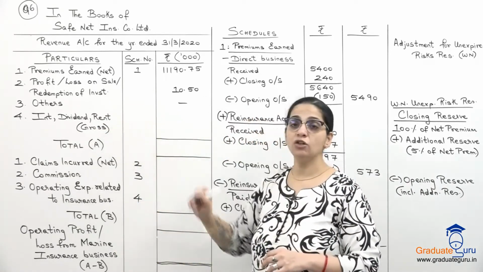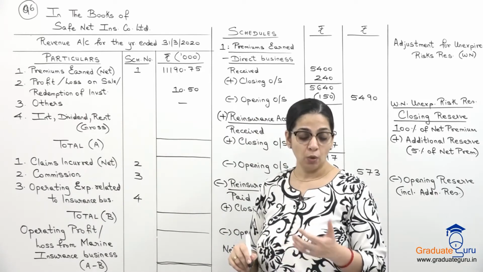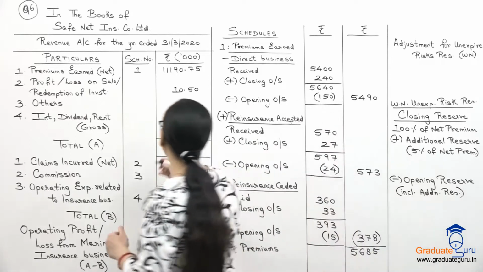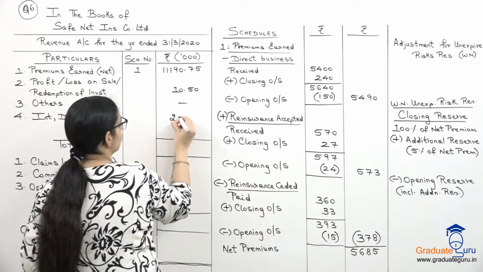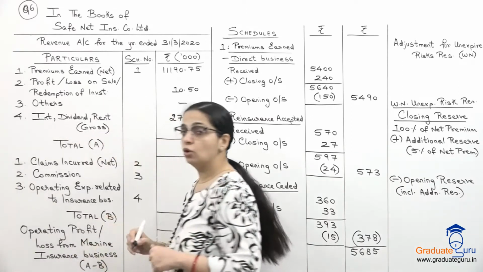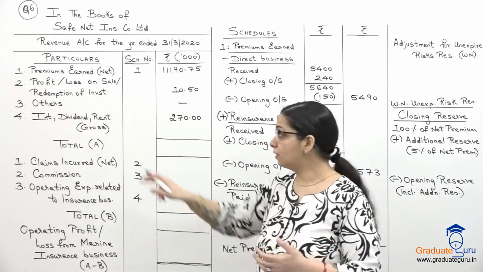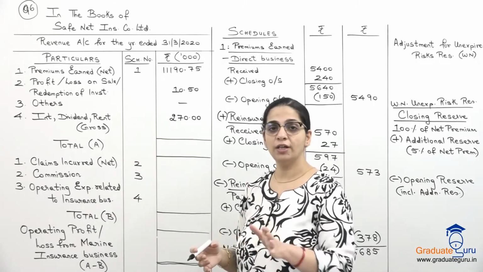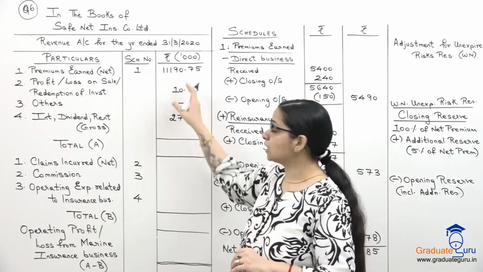And finally, for interest, dividend, rent we have some dividend income which is given, which is 270. So that we are going to write over here. Again no schedule needed. If there are two or three things in this which I want to add or subtract, then we will give a working note, but a schedule is not required. So this is my income side.